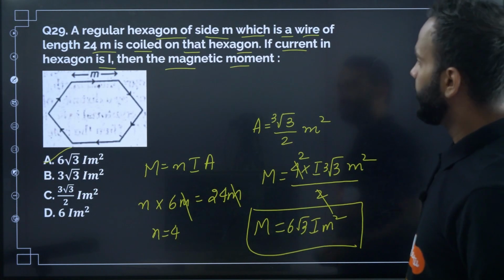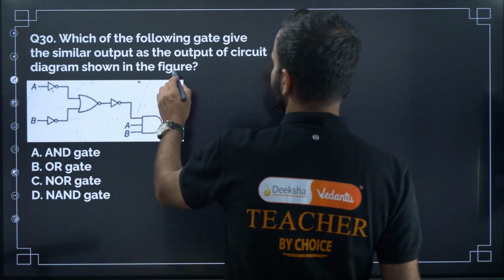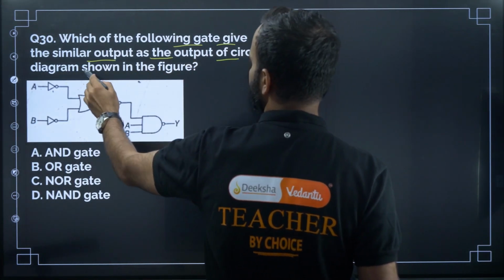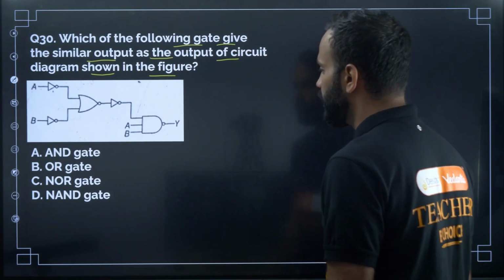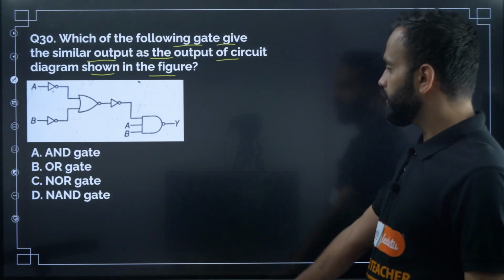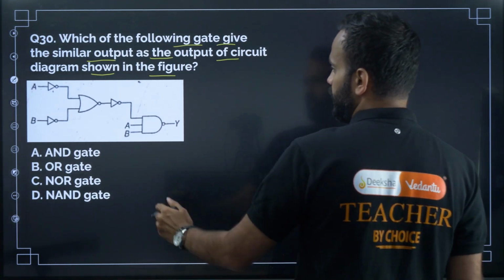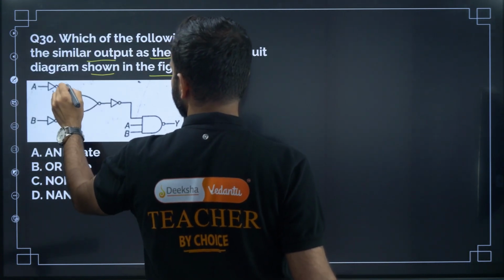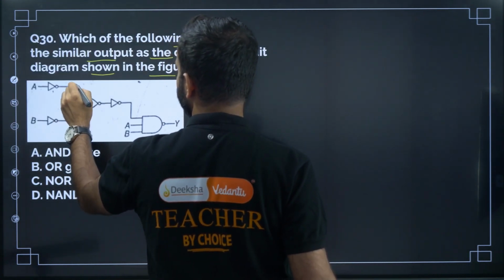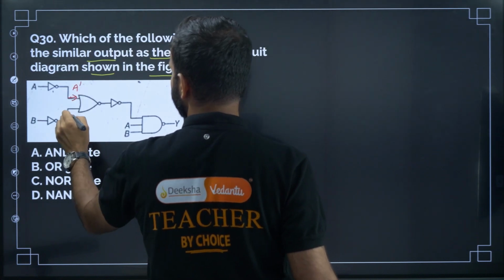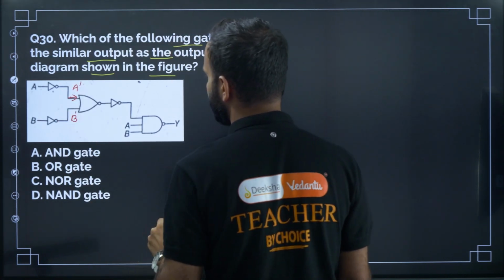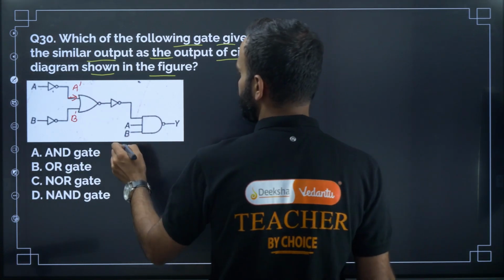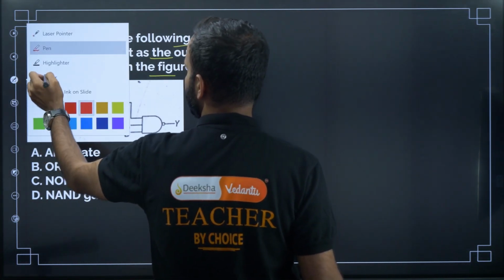Next question and the last question. Which of the following gate give the similar input as the output of the circuit diagram shown in the figure? Okay, let us find the output of the diagram, then we can compare, right? So here the output is A dash, right? Here this will be A dash and this is B dash, right? So now this is NOR gate, right? So what is the output of the NOR gate?